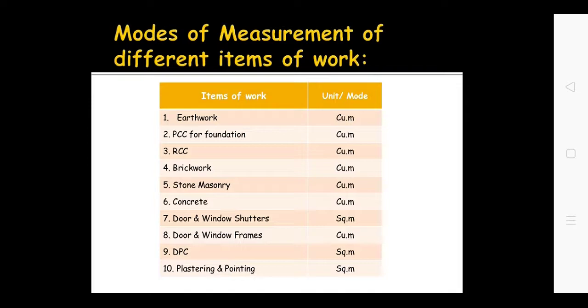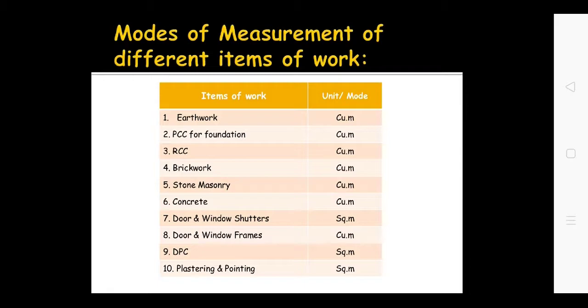Concrete door and window shutter in square meter. Door and window frame in cubic meter. DPC, damp proof course, is measured in square meter, as it is very thin. Keep in mind, thick items are measured in cubic meter. Thin items are measured in square meter. So DPC is very thin, so it is measured in square meter.